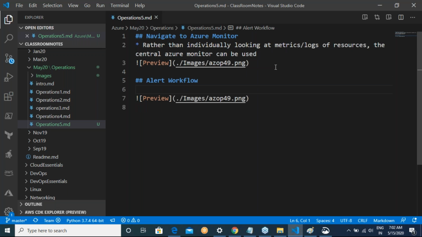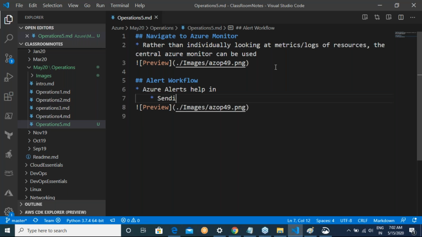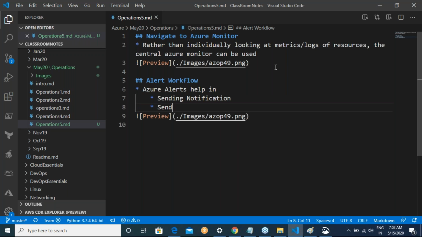So Azure alerts help in sending notifications, sending alerts to your existing ITIL tool, let it be ServiceNow or whatever tools your company is using for IT tickets.